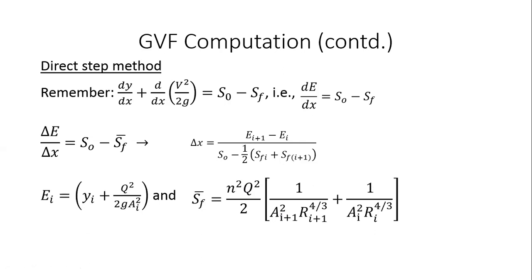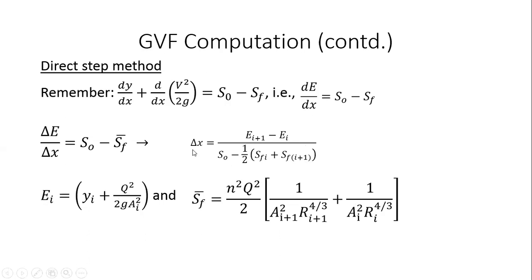Okay, so that is SF bar and EI. So if all of these are known, I can just put them into this equation. I'll evaluate this E at both I and I plus 1. And this SF bar includes the SF at cross section I and I plus 1, right? It's included in this equation. So then I put all of this into this equation, and I get delta X.